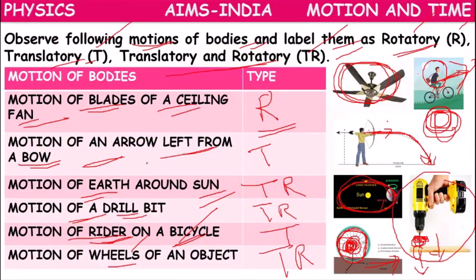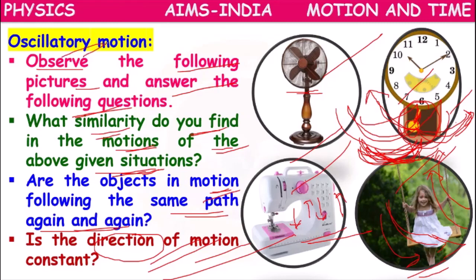So we can name them as rotatory, translatory, or both, by observing their motion. Oscillatory motion means moving to and fro, in a repeated path, based on a central fixed center.